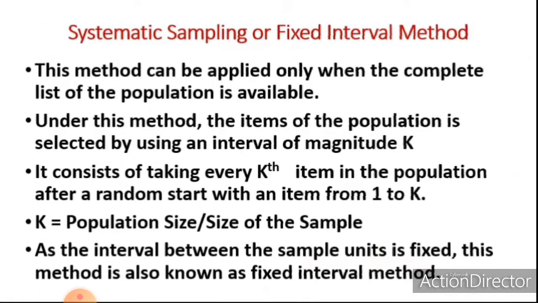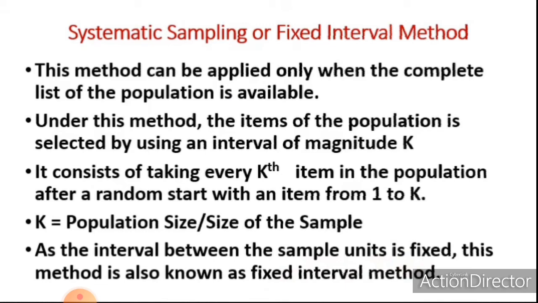Now the third method of random sampling is systematic sampling or fixed interval method. It is also known as quasi-random sampling method. Once again, systematic sampling method, fixed interval method or quasi-random sampling method. So this method can be applied only when the complete list of population is available. So for systematic sampling, a complete list of population is required. Under this method, the items of the population are selected by using an interval of magnitude k. So an interval of magnitude k is to be determined first.